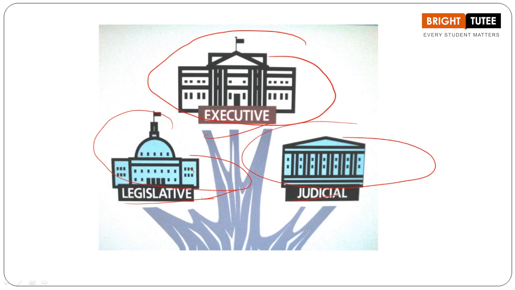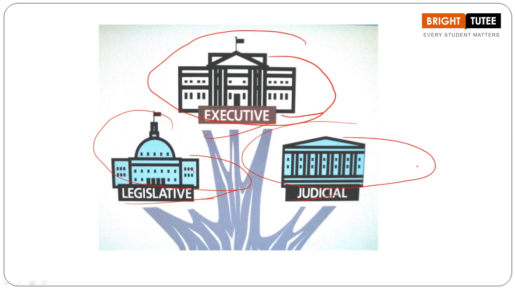Now when we are talking about the executive branch, what does the executive branch do? The executive branch here executes the laws. The laws that have been made by the legislative branch are being executed by the executive branch. They are actually formulating and executing, or implementing, these laws.